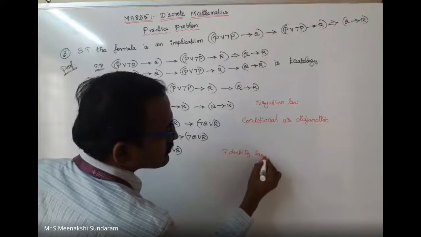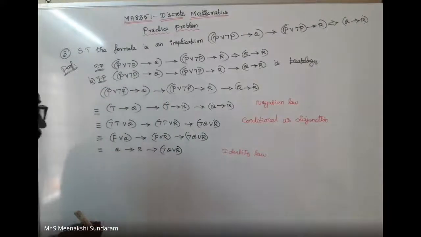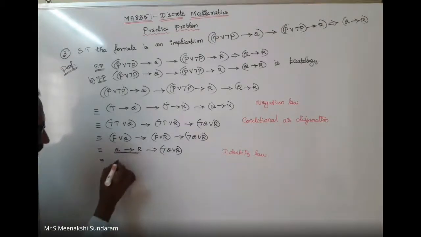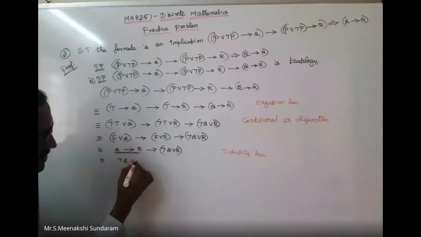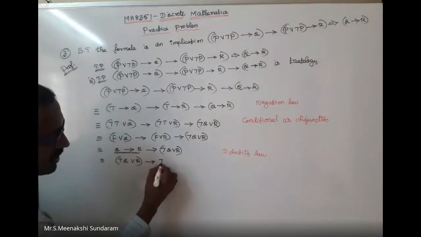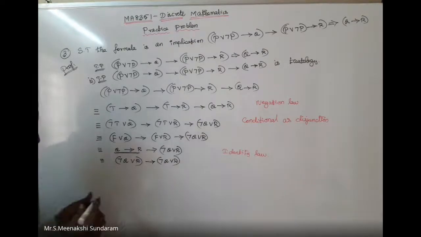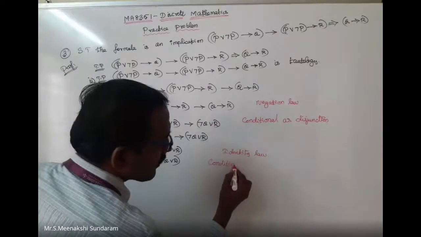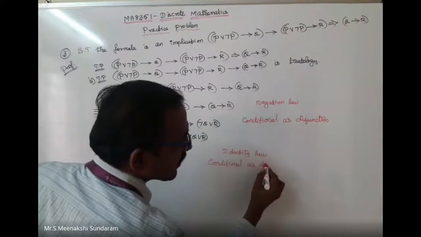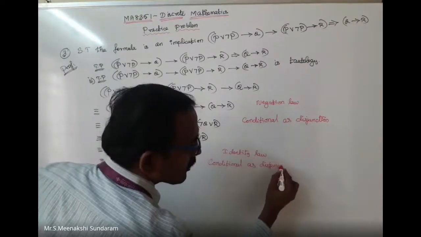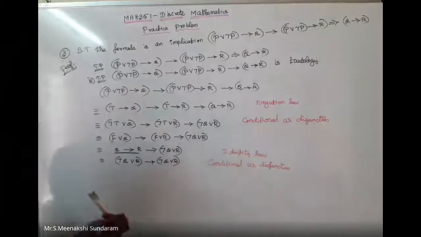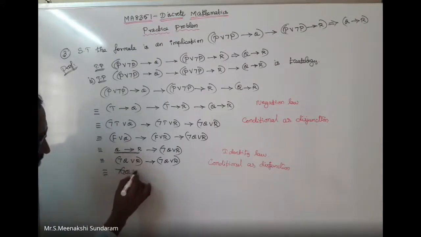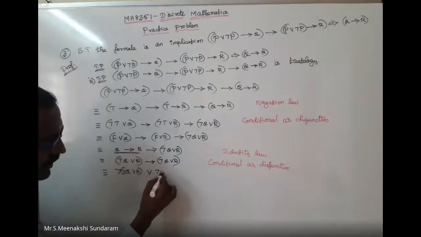Identity law. Here I can simply take the negation. So this is equal to... Here I can take this one and apply the conditional as disjunction formula: negation of P, disjunction Q. Again, conditional as disjunction: negation of negation Q, disjunction, negation Q, disjunction.